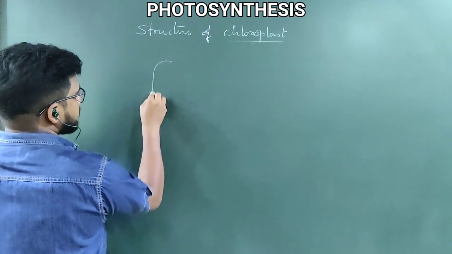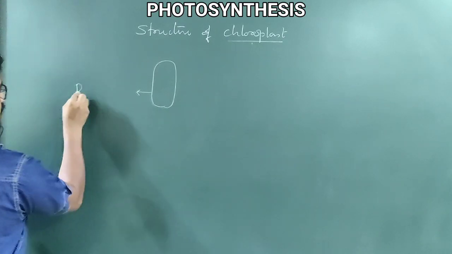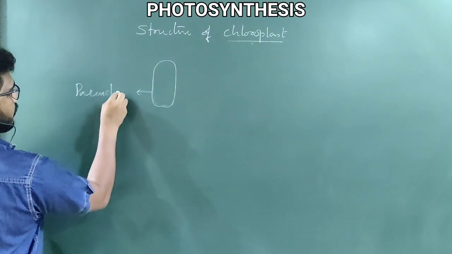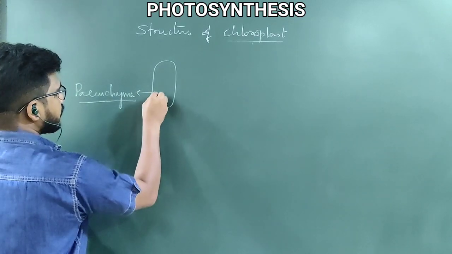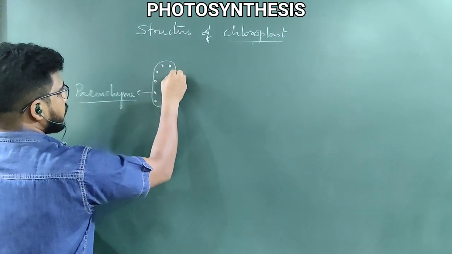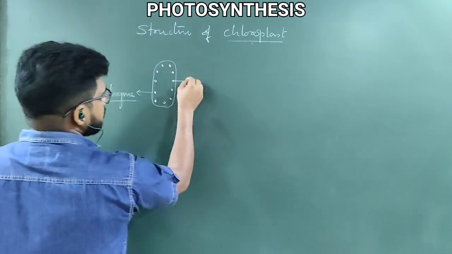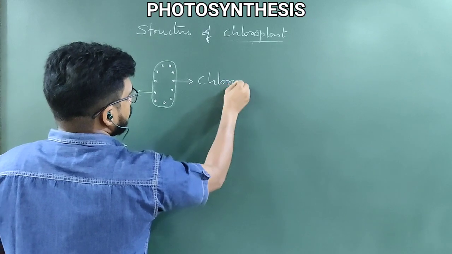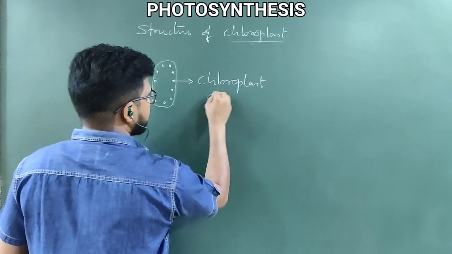Chloroplasts are present in the parenchyma. This is parenchyma. Inside the parenchyma cells, there are many chloroplasts. Chloroplast is not a cell, chloroplast is a cell organelle. So this is chloroplast. For our better understanding, I am taking chloroplast in this size.